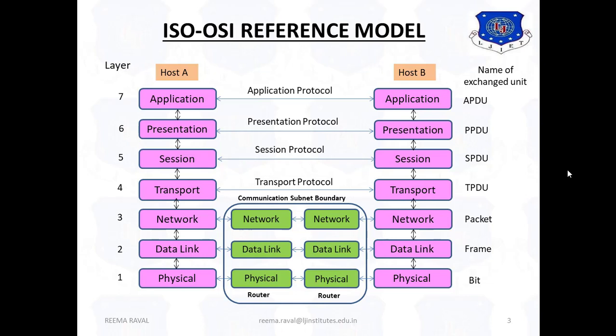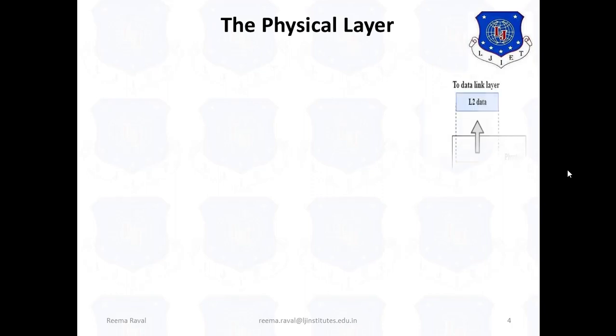So this is the overall architecture view of the ISO OSI reference model with its 7 layers, and for each layer, its exchange units. Now let us consider each layer and its role in detail. First, let us consider the physical layer.